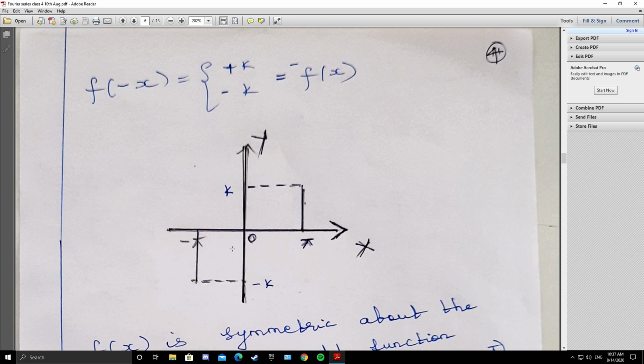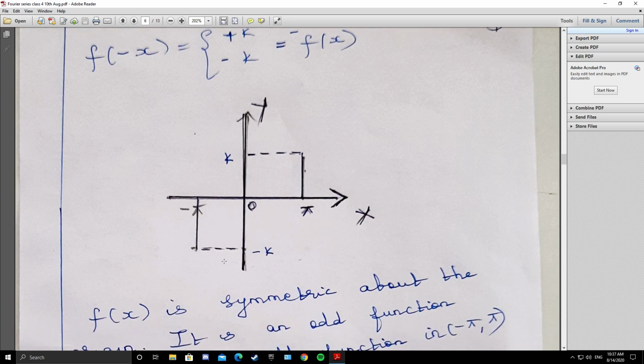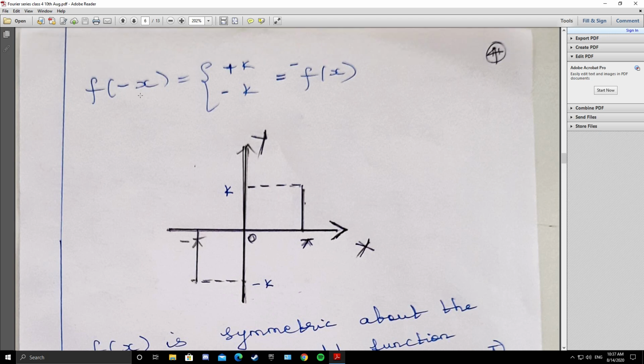So from the graph you can make out that it is symmetric about the origin. Therefore it is an odd function. Or you can find from the definition, f of minus x, you are getting minus of f of x, so it is an odd function.